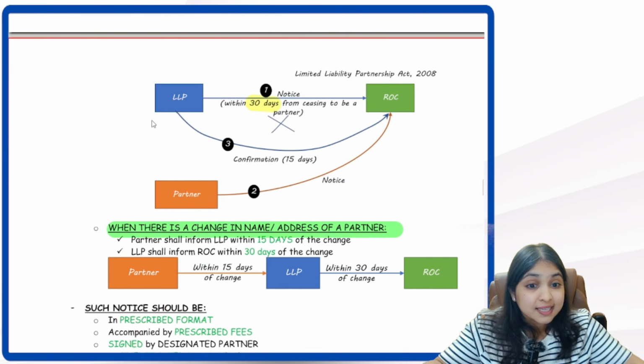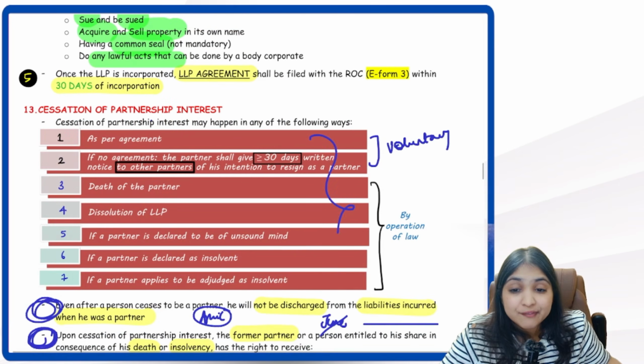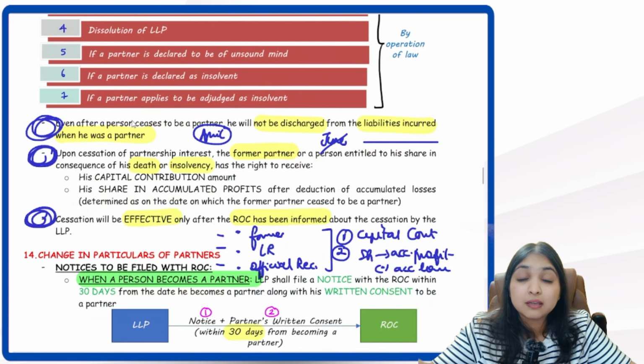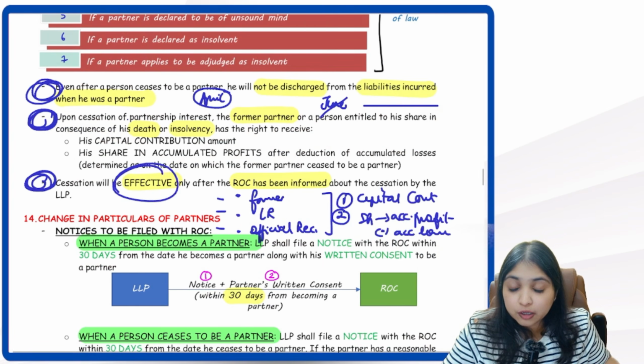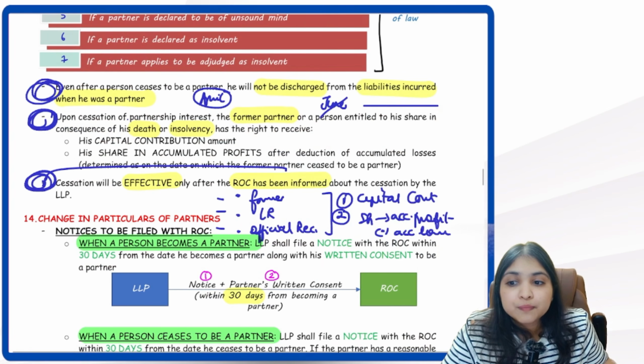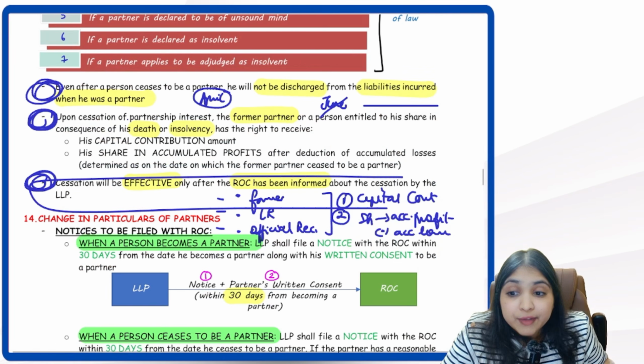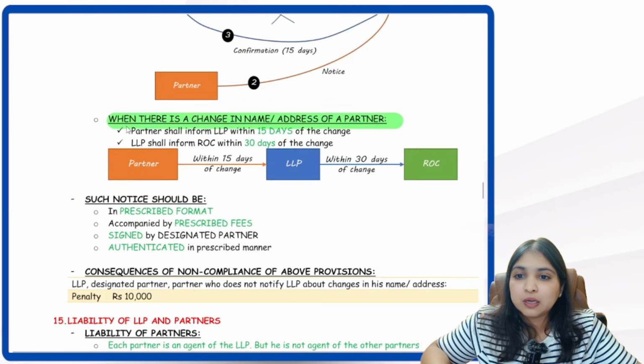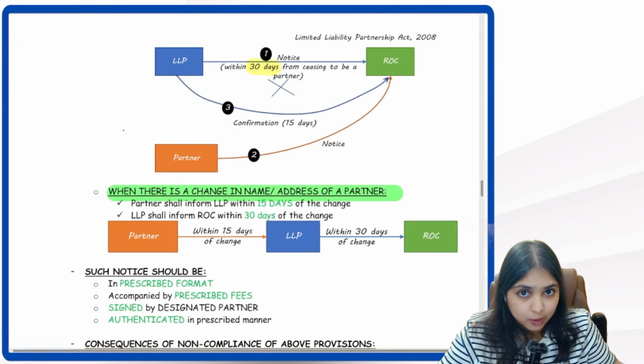Then when a person ceases to be partner, straight away come to this diagram. Just now we saw 7 situations when a person will cease to be a partner. We saw cessation will be effective only if ROC has been informed. So who has to inform ROC? When do we have to inform ROC? That is what we're learning now. So the LLP has to inform ROC within 30 days from ceasing to be partner.